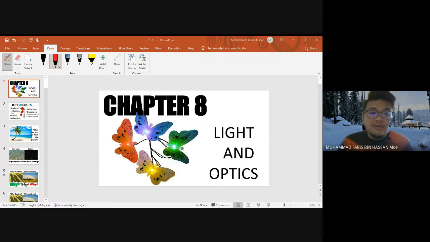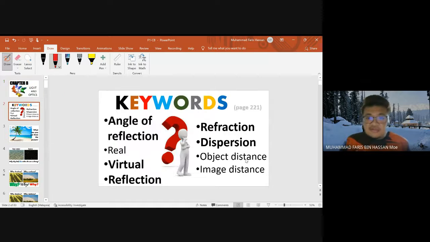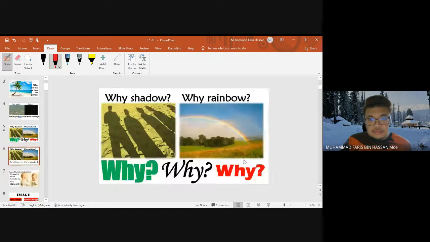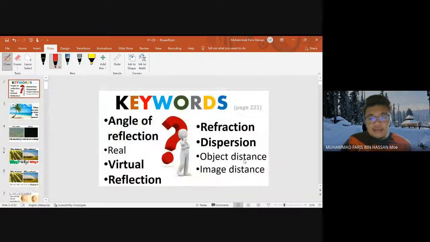So for today, we are going to learn a brand new topic, chapter 8, entitled Light and Optics. In this topic, you are going to learn more specifically about light and also optics. The first subtopic for this chapter would be the use of mirrors. But before that, these are the keywords.